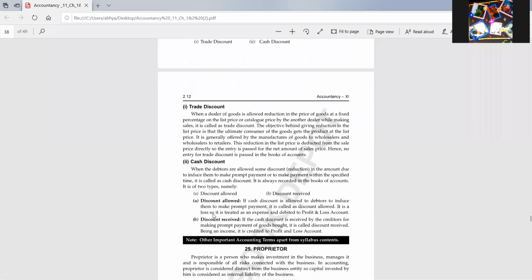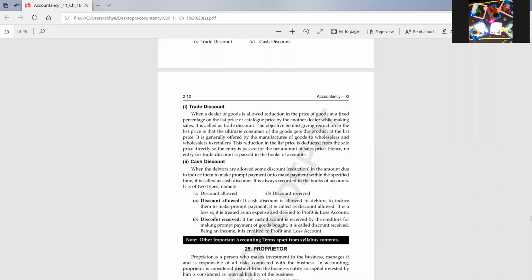Trade discount: when we buy goods in bulk. Sometimes it is also known as a quantity discount, as it is always provided on purchasing of a large quantity, and it is the reduction in the list price. List price means the price which is listed in the quotation or the catalog price. So that discount is known as trade discount. Mostly it is offered when the buyer is buying goods in bulk.